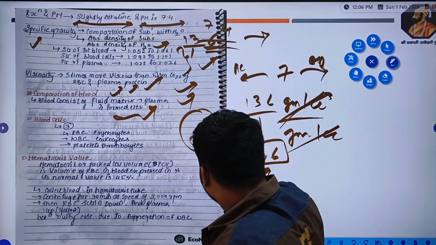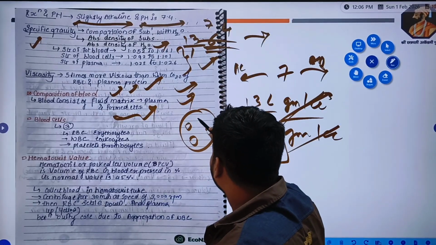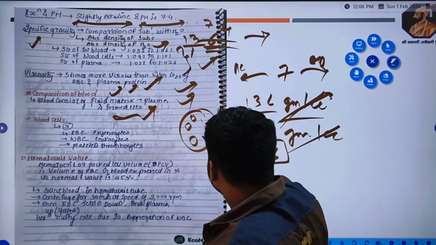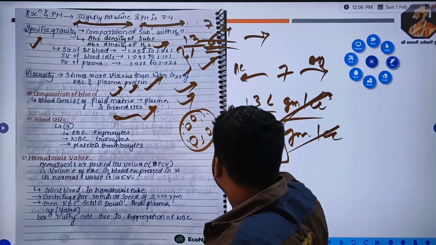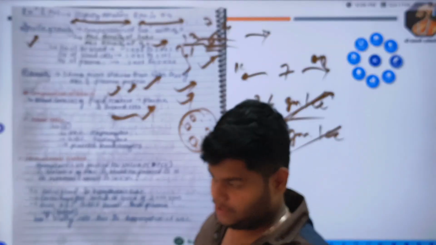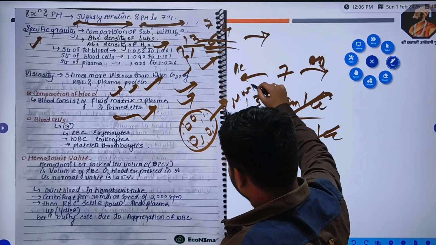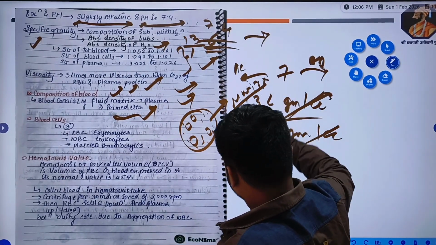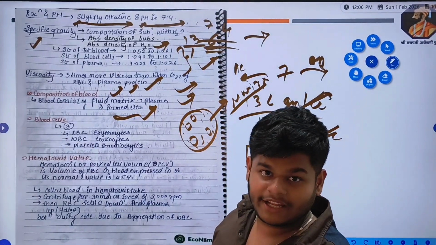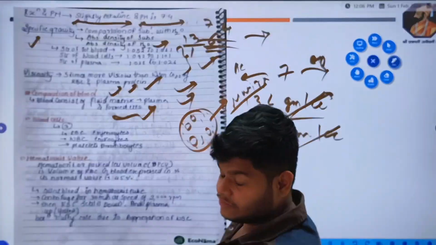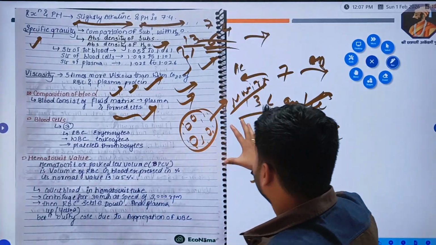So consider cell organelles as the formed elements, and around them the cytoplasm you can imagine as a matrix. So this is the meaning of the term matrix, right? It's not any logic, but for remembrance, for better understanding, you can keep it like this.